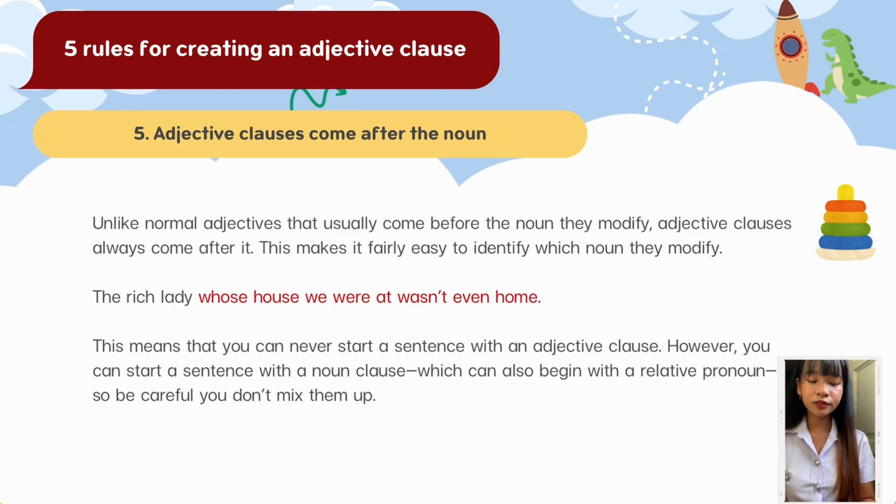The last one: adjective clauses come after the noun. Unlike normal adjectives that usually come before the noun they modify, adjective clauses always come after it. This makes it fairly easy to identify which noun they modify. For example, "The rich lady whose house we were at wasn't even home." This means that you can never start a sentence with an adjective clause. However, you can start a sentence with a noun clause, which can also begin with a relative pronoun. So be careful you don't mix them up.